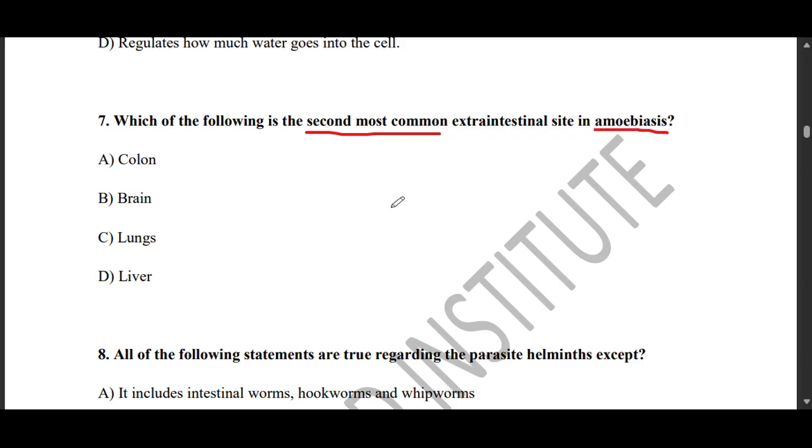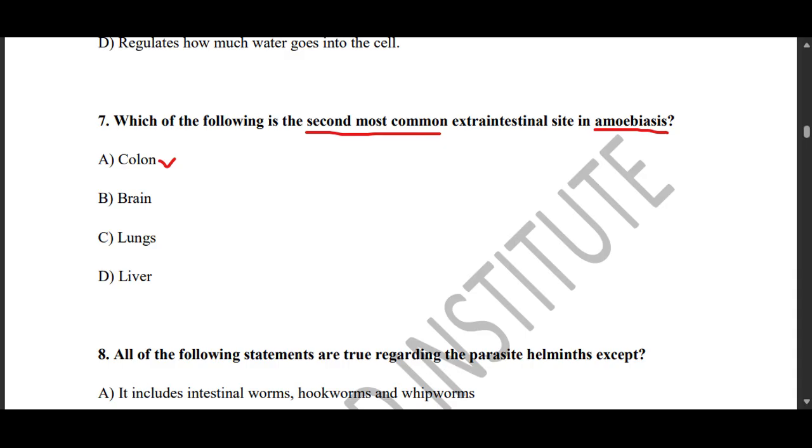Firstly, when it comes to extra-intestinal sites of amoebiasis, we know that the colon can't qualify to be the answer here, because the colon is the primary site.